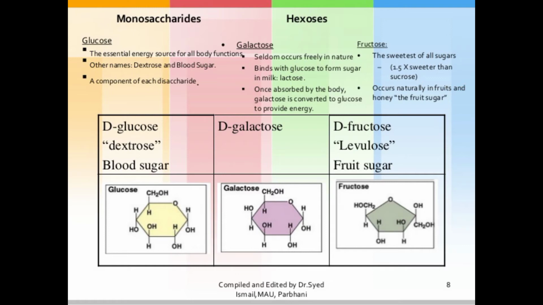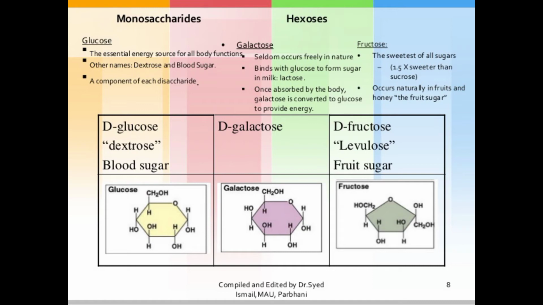Then galactose rarely occurs freely in nature. It binds with glucose to form the sugar in milk, that is lactose. Lactose is made up of two molecules: the first molecule is galactose and the second is glucose. Together they form lactose, which is called milk sugar. Once absorbed by the body, galactose is converted to glucose to provide energy.